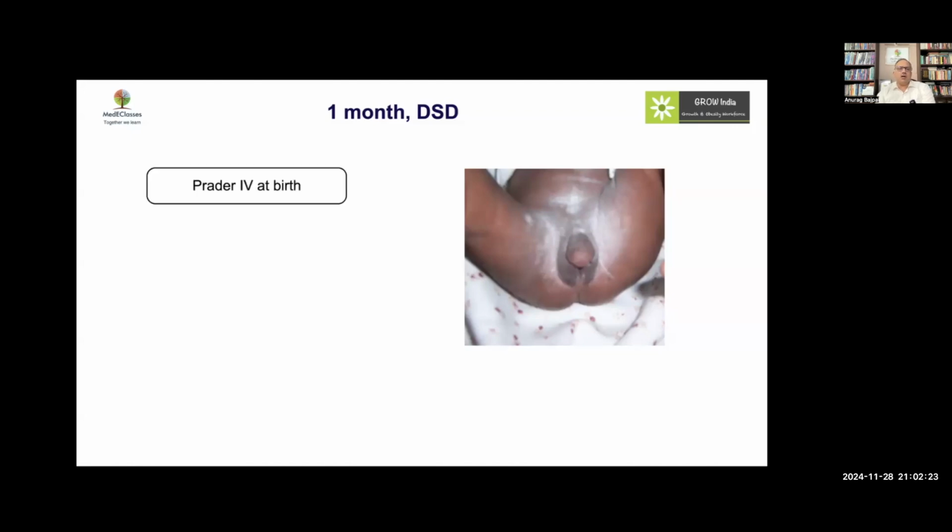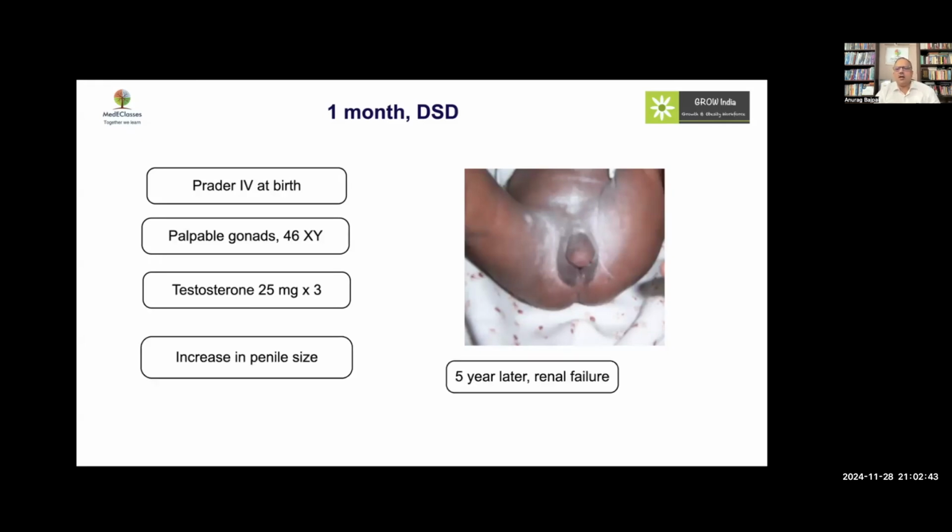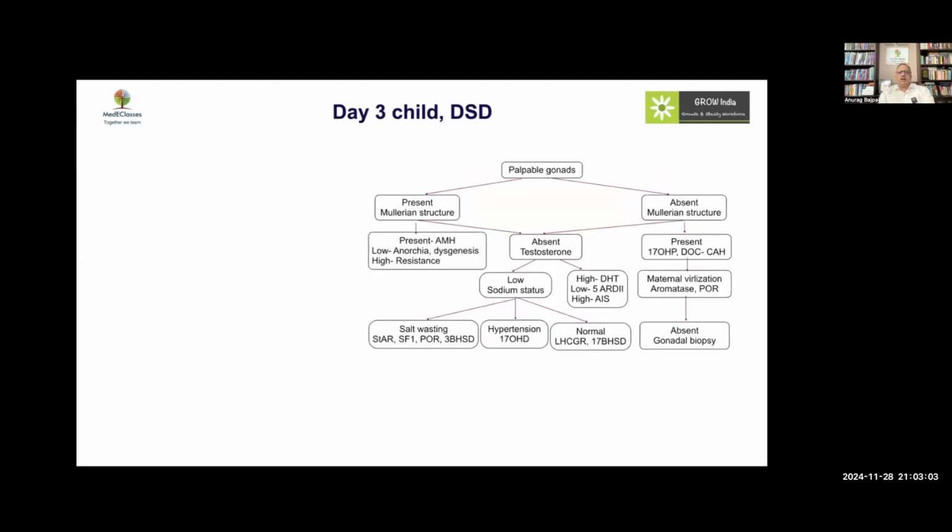We had a 1-month-old child with DSD who was referred to us with Prader stage 4. There were classical features of XY DSD. This individual had been given testosterone, 3 doses, and people thought this is XY DSD, we will do our workup and then go for surgery. But unfortunately, 5 years later the child developed renal failure. What's very important to understand is that our job is not just done by identifying a DSD or giving some cosmetic measure. We also have to think of a serious underlying disorder, such as a WT1 defect, which can result in renal failure. So a comprehensive evaluation of DSD is extremely important.